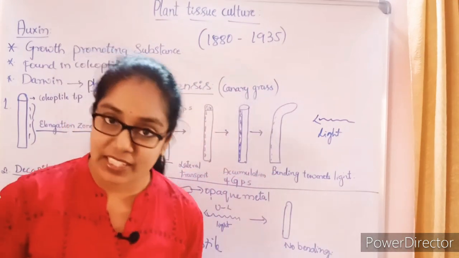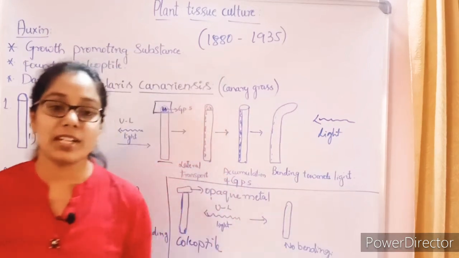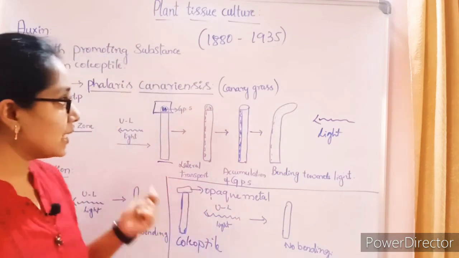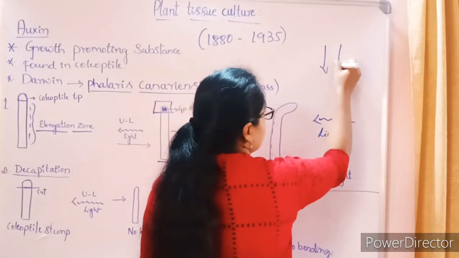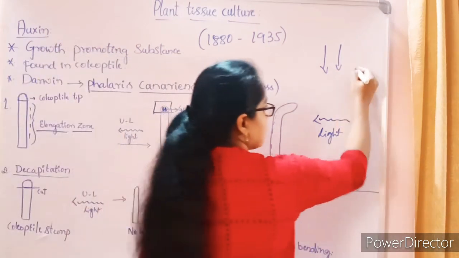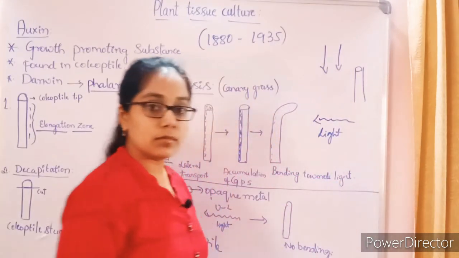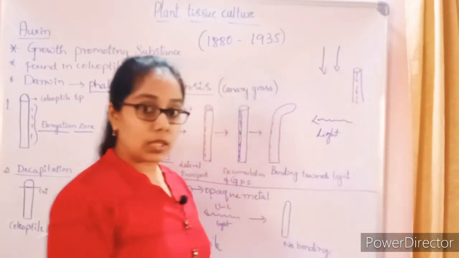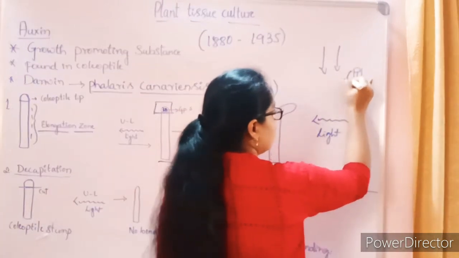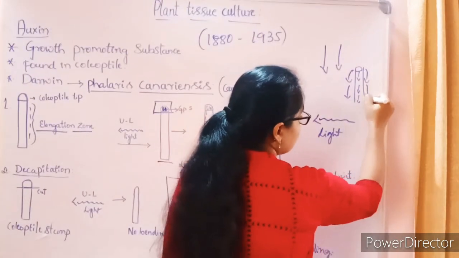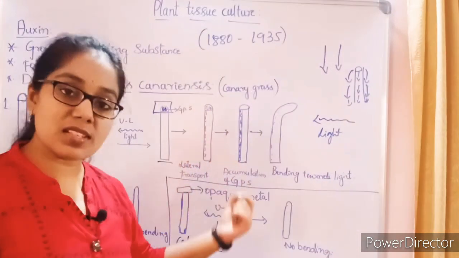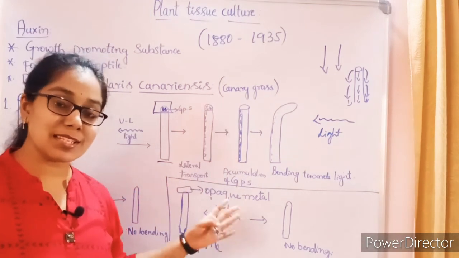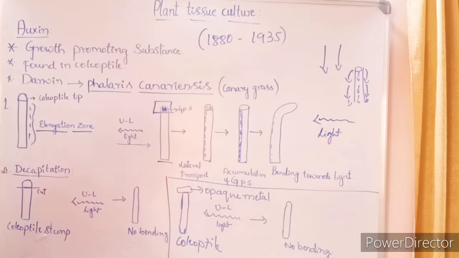There are two different types of movements. One is vertical movement, another one is lateral movement. So vertical movement will be like this. Okay, so if you consider this as a coleoptile, the vertical movement should be like this, right? But the lateral movement will be like this, at the lateral walls of the coleoptile. So this is how the movement of growth promoting substances will take place. But how exactly will it take place in the case of the coleoptile here? So that is very much important.